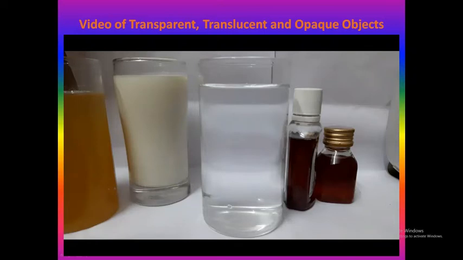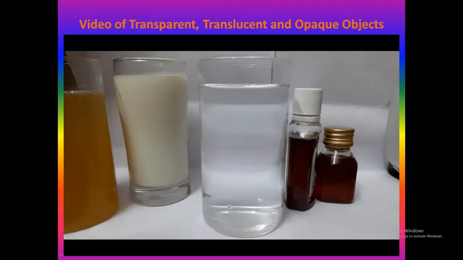You have seen in this video clip the behavior of these liquid materials and then the solid materials, how they are allowing the light to pass through them or partially pass through them, and do not allow the light to pass through them.